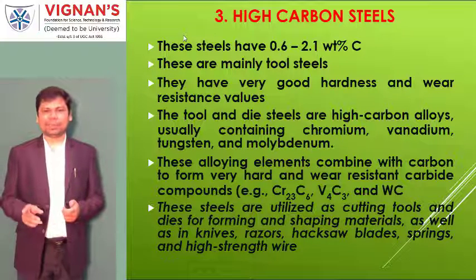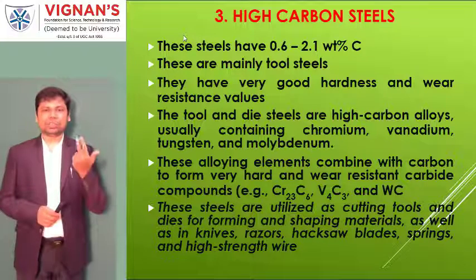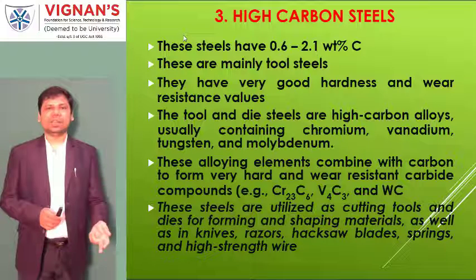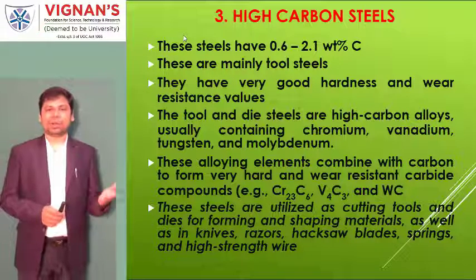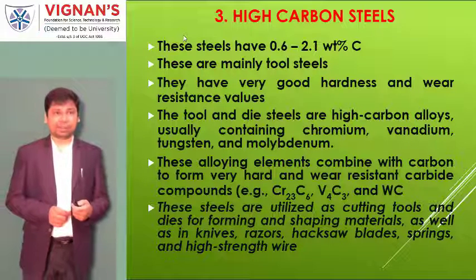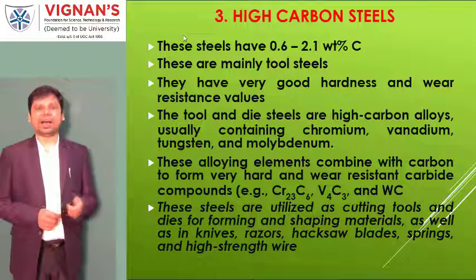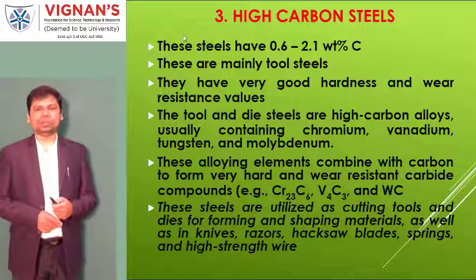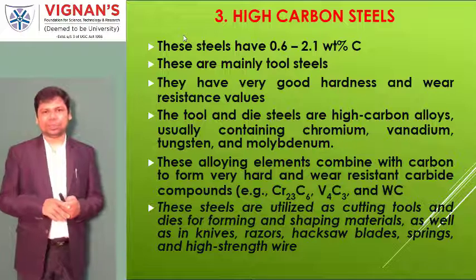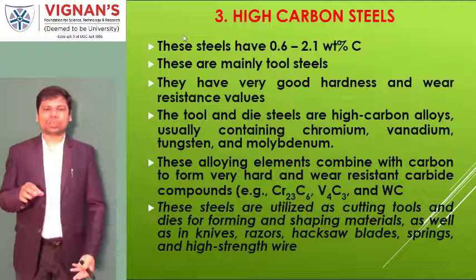Whenever there is more carbon, definitely these are much harder, much stronger, and more resistant to heat treatment compared to low and medium carbon steels. That's why it is mentioned they have high hardness and high wear resistance. The tool and die steels are high carbon alloys only. Whatever we call high alloy steels come under the high carbon steels only. That means to the high carbon steels we are adding some other elements.